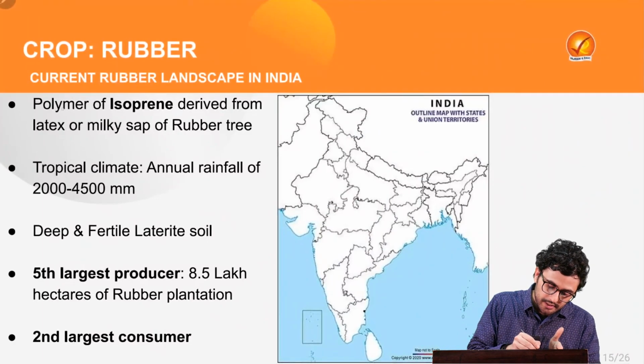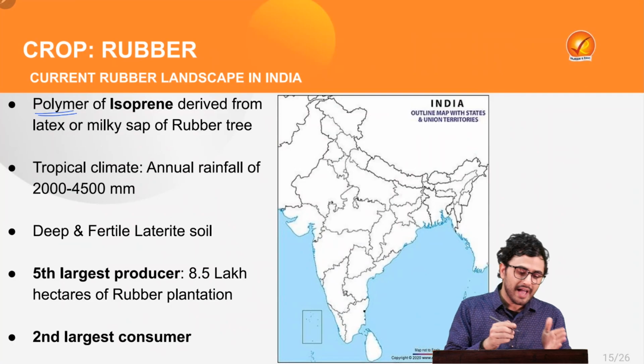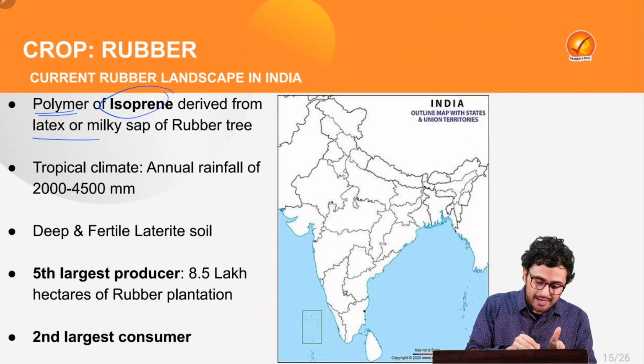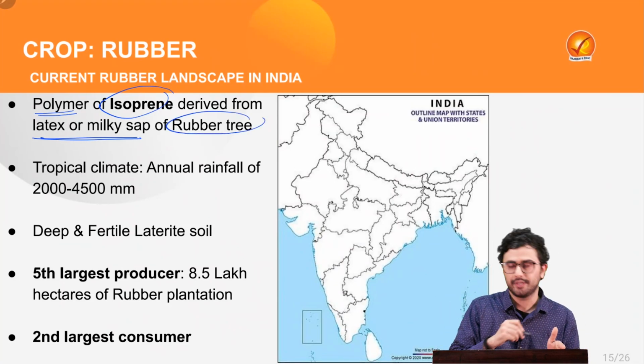Well, natural rubber is the polymer of isoprene which is derived from the latex or milky sap of the rubber tree.